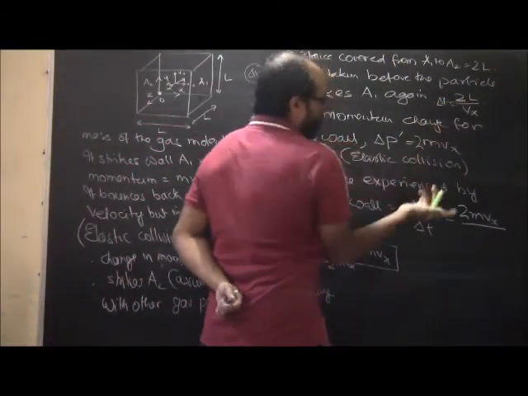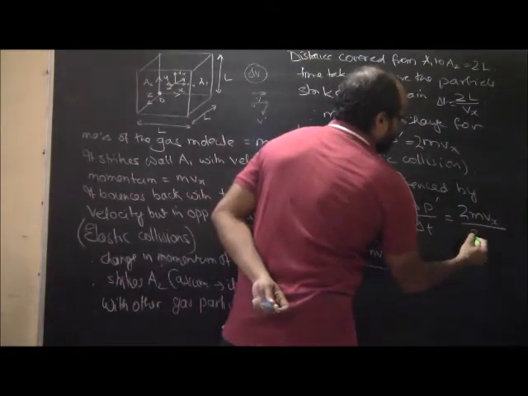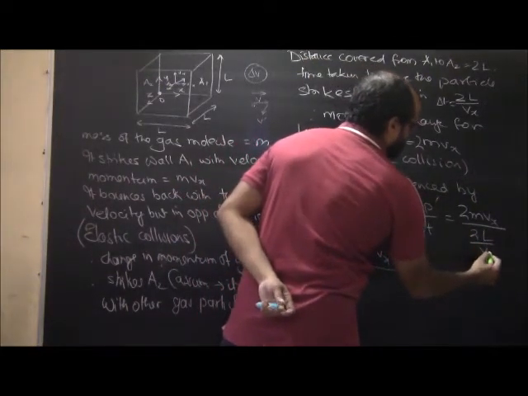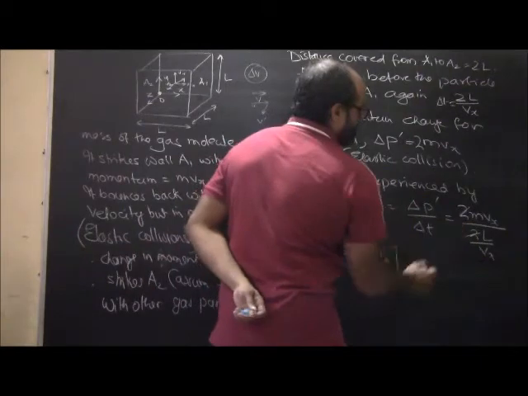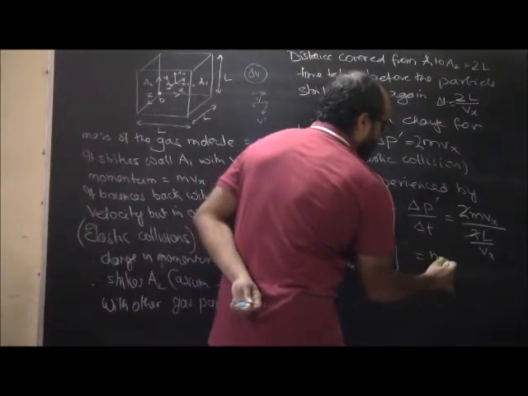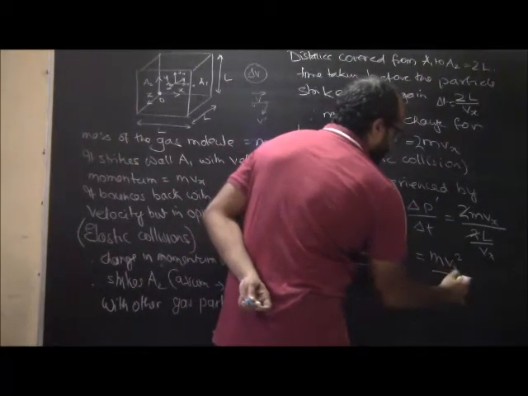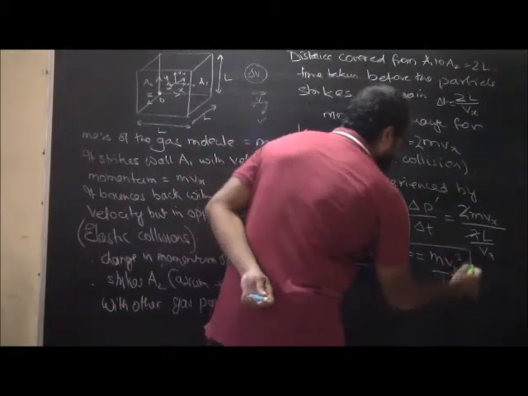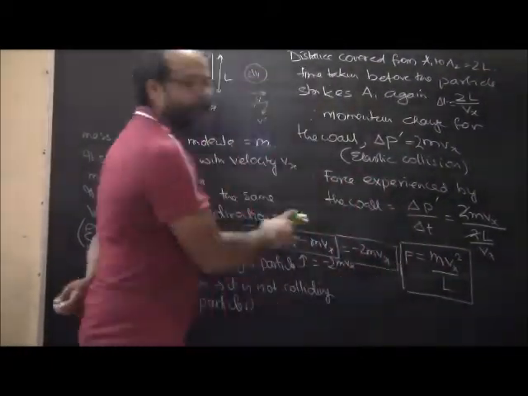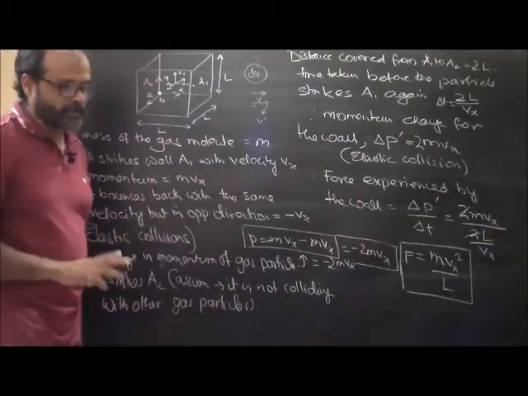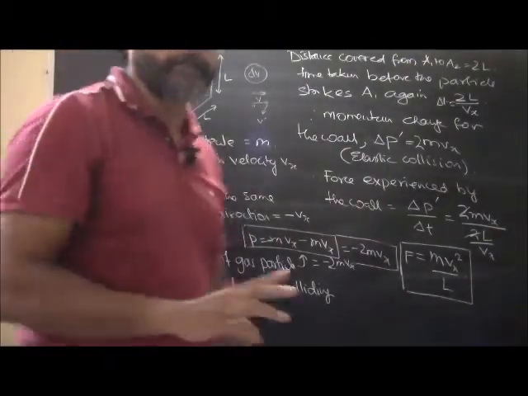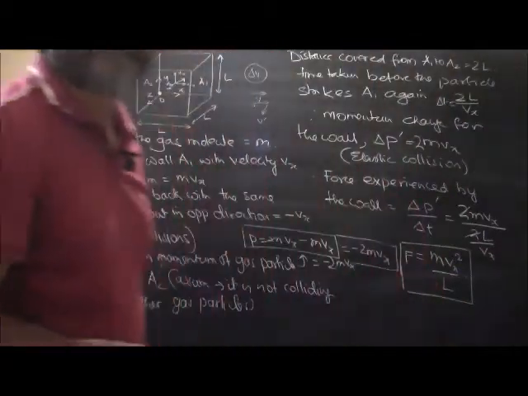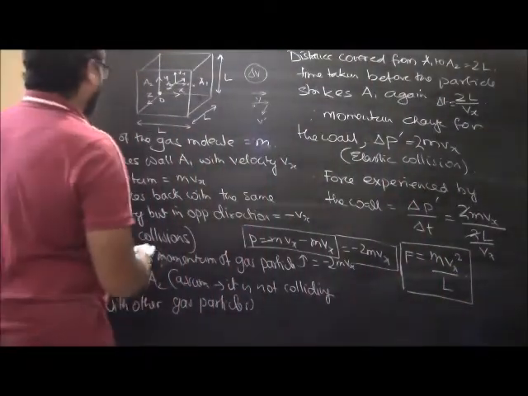Delta t between two collisions is 2L by Vx. So the 2 and 2 get cancelled, and we have mvx square by L. So this will be the force that is experienced. Is this clear? You can take a snapshot of the derivation till now. The derivation is still not complete, but you can take a snapshot of the same. Okay, we'll move on.